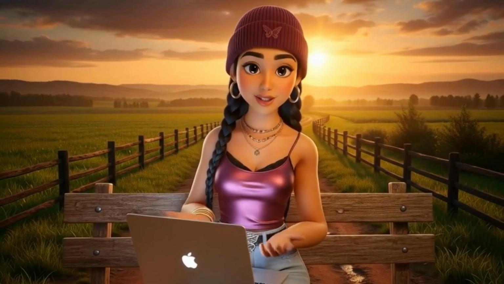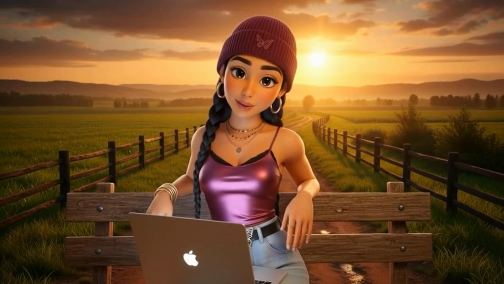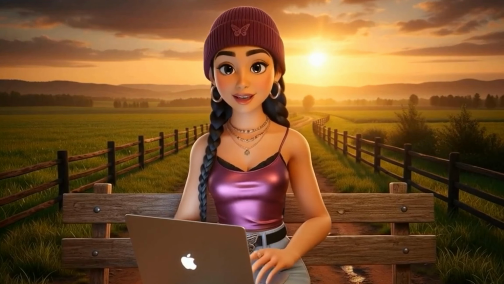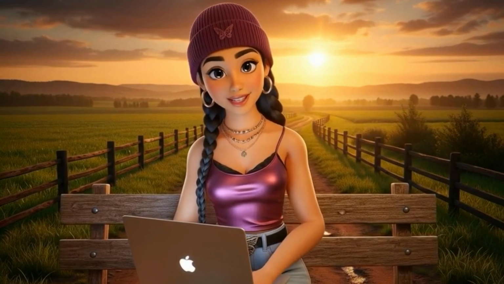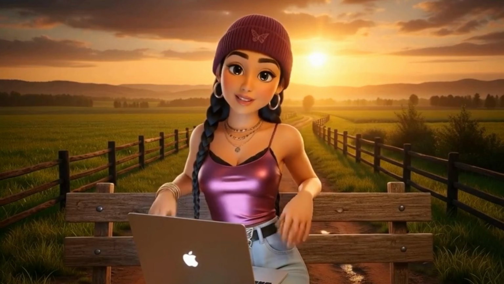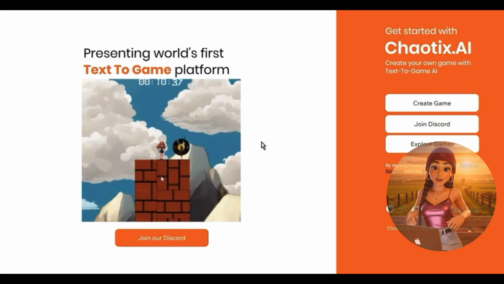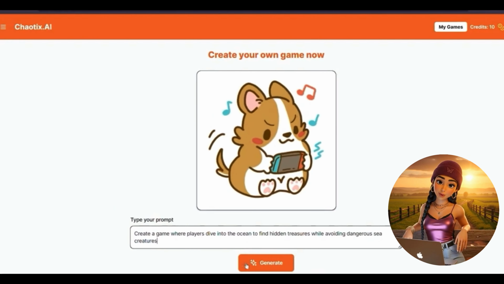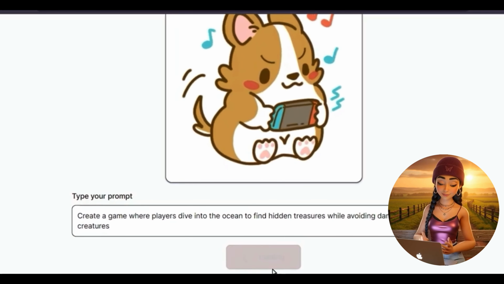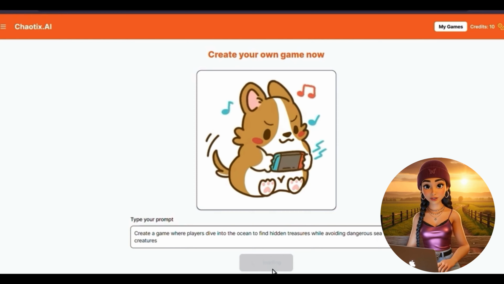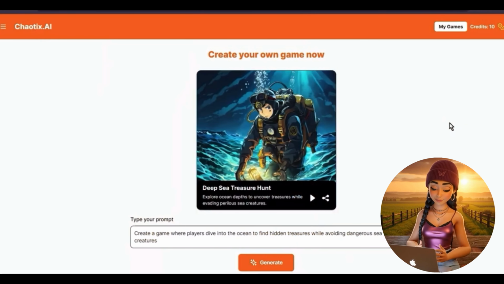So let's start with the tool. There are several platforms that now allow you to generate games from text. For today's demo, I'll be using it because it's beginner friendly and super fast. Once you sign up, we have the prompt box, where we type our game idea. We'll see preview assets or even the whole game world generating in real time.